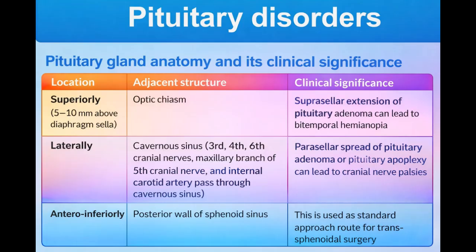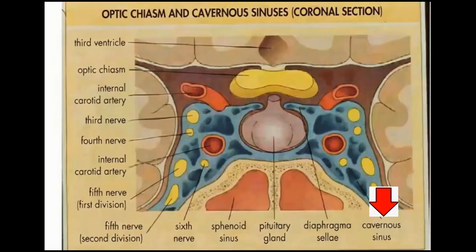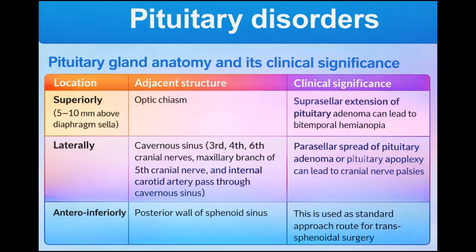On both sides there is something called the cavernous sinus. This cavernous sinus contains several important nerves and vessels. Those structures inside the cavernous sinus are the third, the fourth, and the sixth cranial nerves, and also the maxillary branch of the fifth cranial nerve and the internal carotid artery. These structures affect the eye movements, the facial sensation, and the blood supply to the brain. So if there is a parasellar spread of pituitary adenoma, or if there is a pituitary apoplexy, this can lead to cranial nerve palsies.